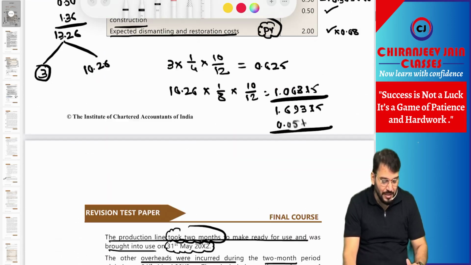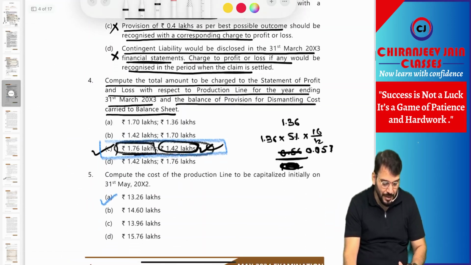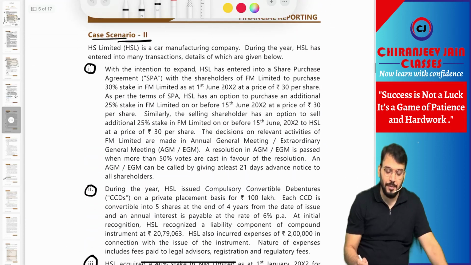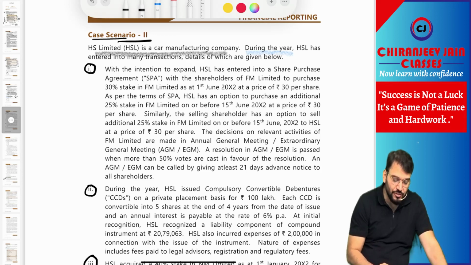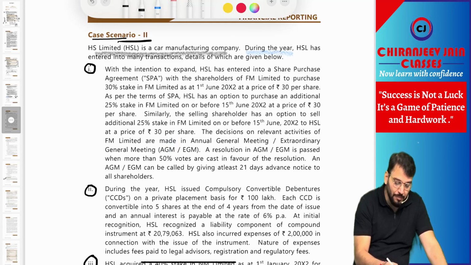Now let us come to case study number 2. Can we start? So what have they given? HS Limited is a car manufacturing company. During the year, HS Limited has entered into many transactions, details of which are given below. Let us read one by one.